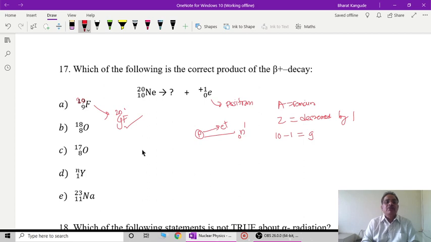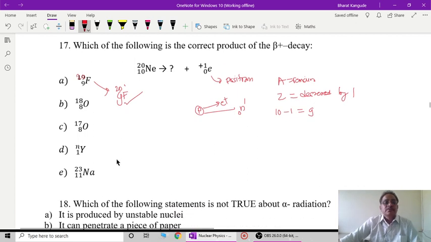9F20. So that fluorine will be created in the process from this neon. So neon 10 20 gets converted into 9F20 by the process of this beta plus decay. So that is to be understood. One of the options is not found to be correct there.